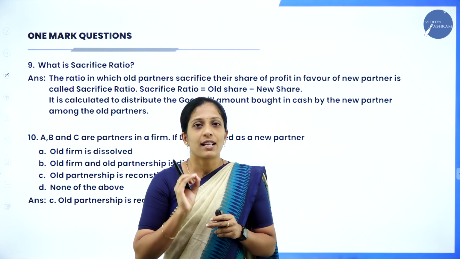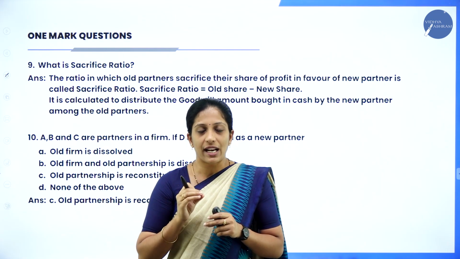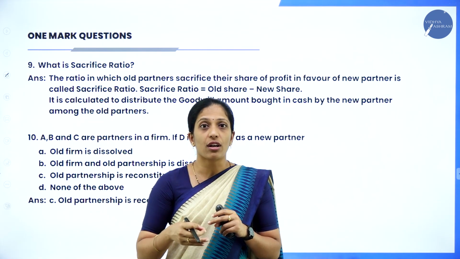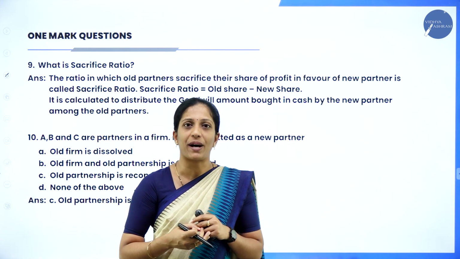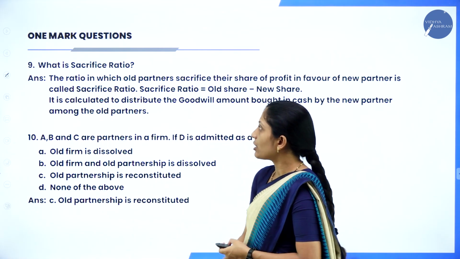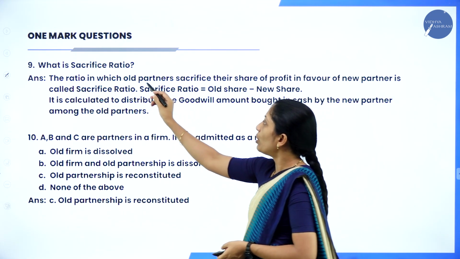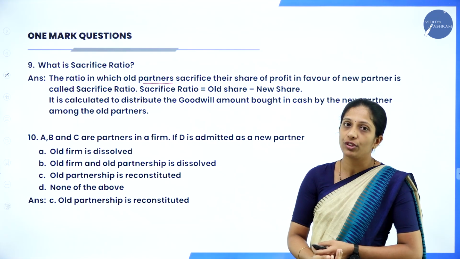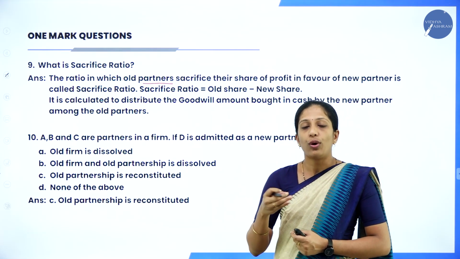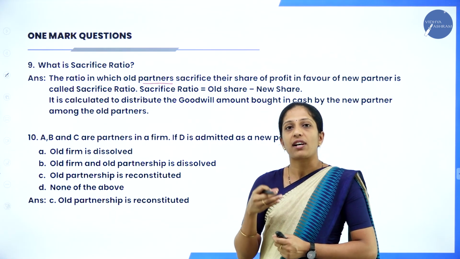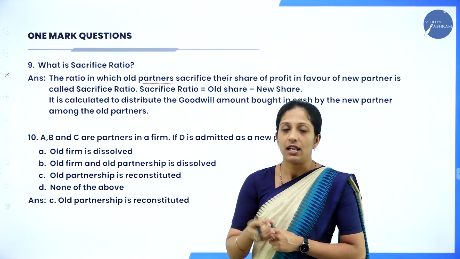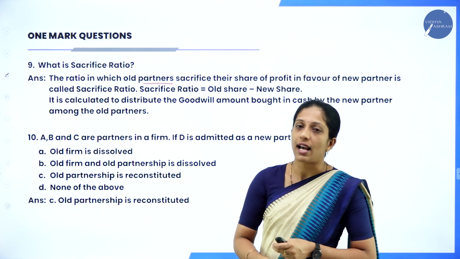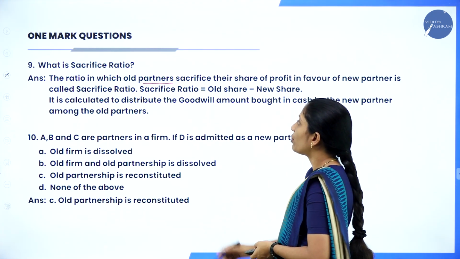Easy to remember: when a new partner enters, of course you have to share your profit with the new partner, correct? You are going to sacrifice your share to the new partner. So what is sacrifice ratio? The ratio in which old partners sacrifice their share of profit in favor of the new partner. That ratio in which they sacrifice is called sacrifice ratio. What is the formula?